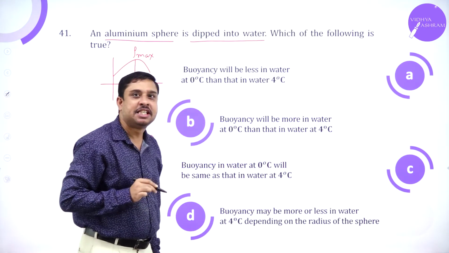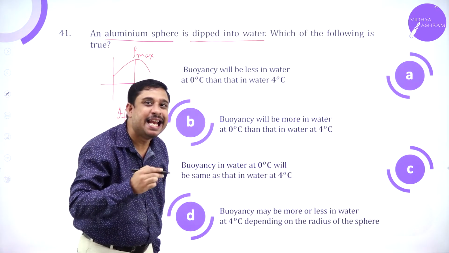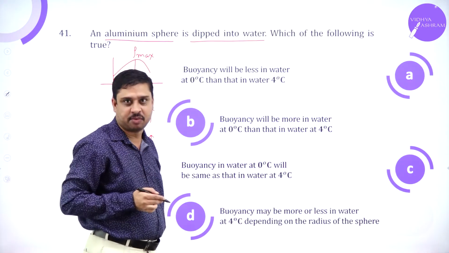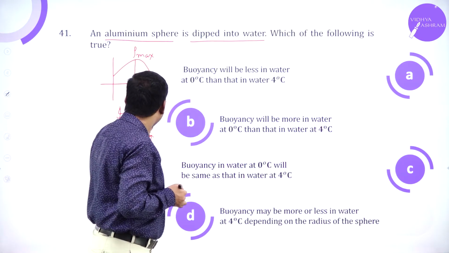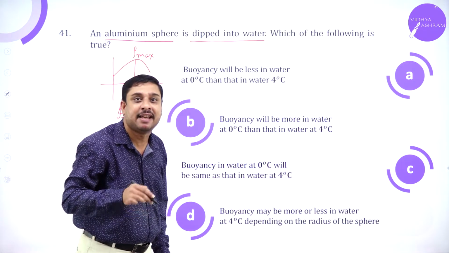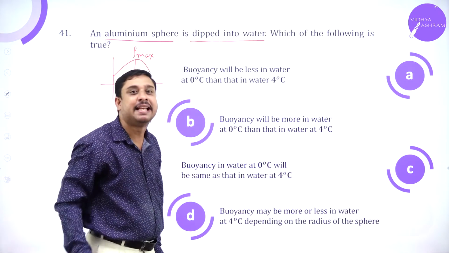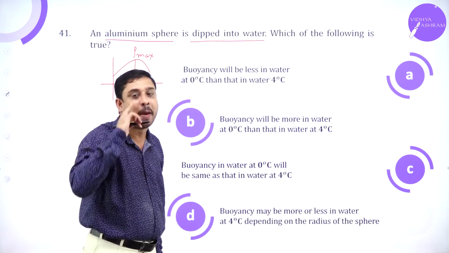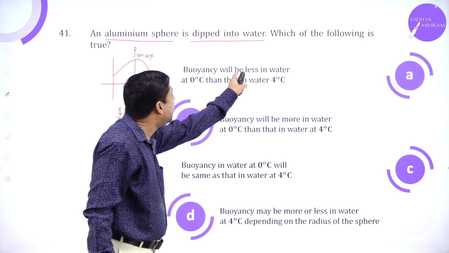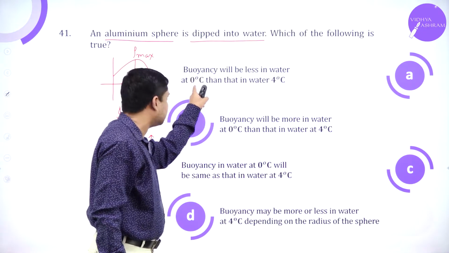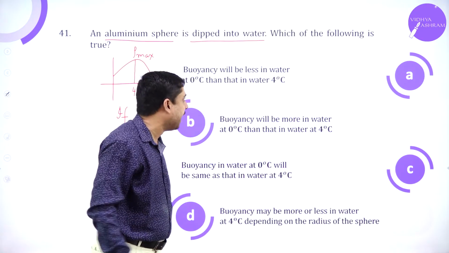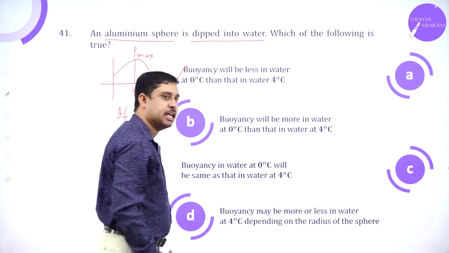buoyancy, which is the floating ability of a substance, is also maximum. Remember, if density is maximum, buoyancy, the floating ability, is also maximum, which means buoyancy will be less in water at 0 degrees Celsius than in water at 4 degrees Celsius.